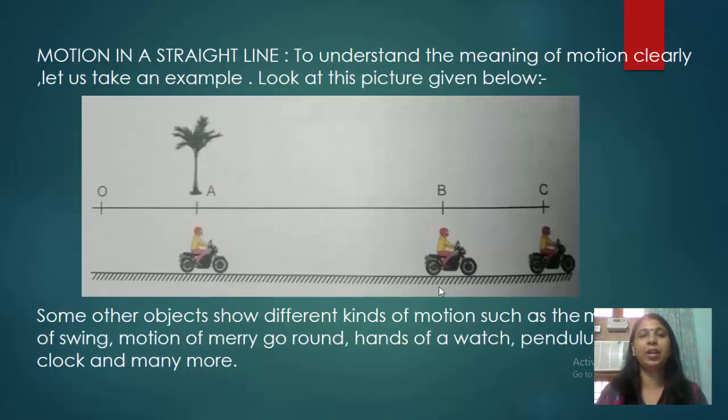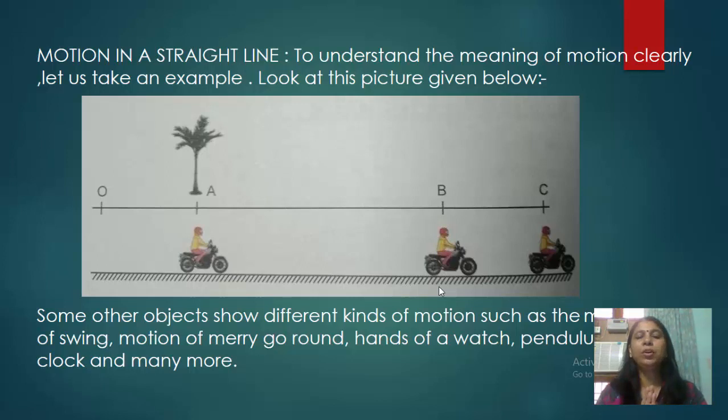Now, motion in a straight line. To understand the meaning of motion clearly, let us take an example. You just look at this picture given below. At position A, the motorcyclist is in front of a tree. After some time, it is at position B, but there is no tree in the picture, and after some time, it is at position C. So we can say this motorcyclist is in motion.